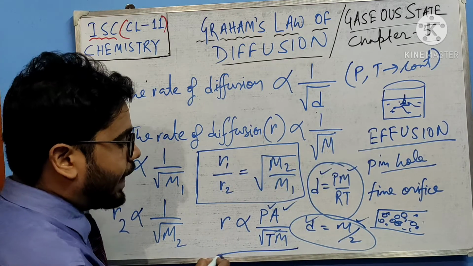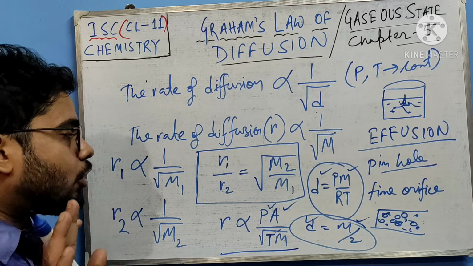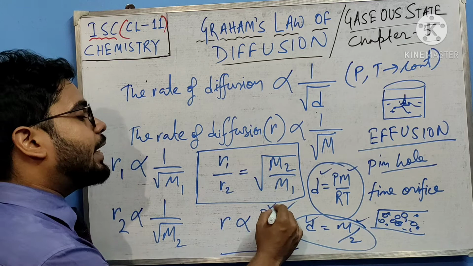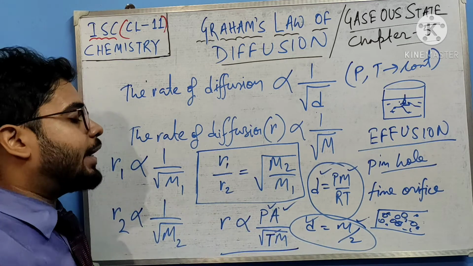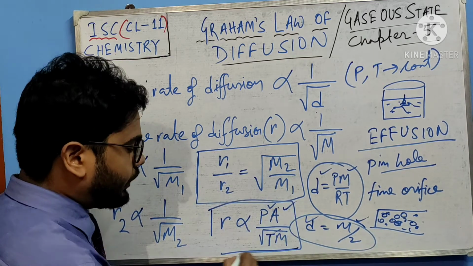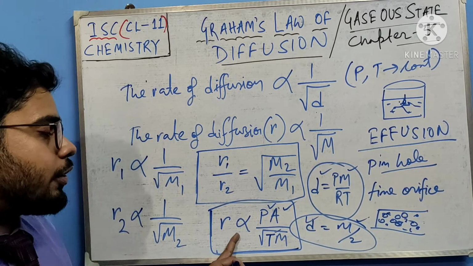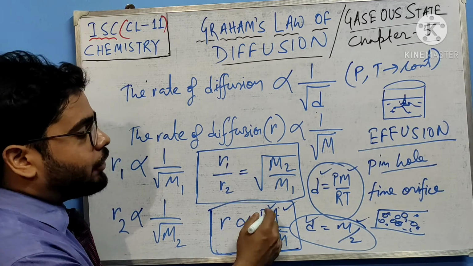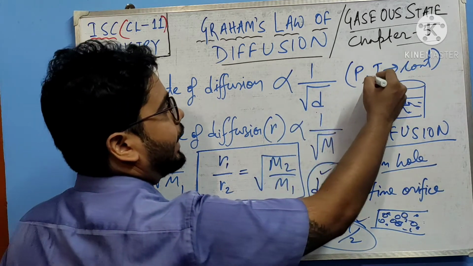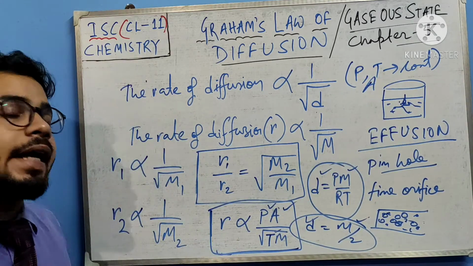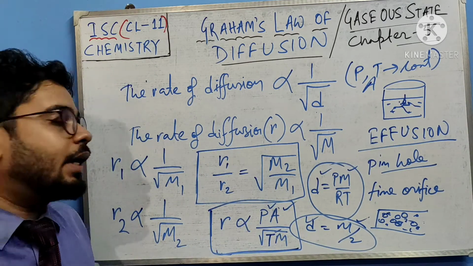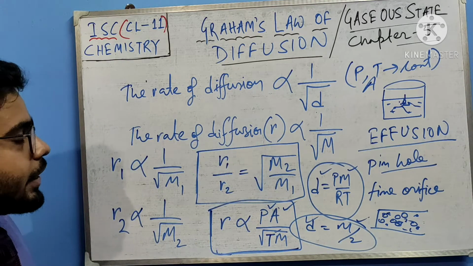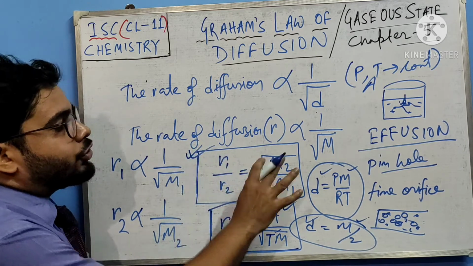But as I said, molecular mass is not the only factor which controls the rate; pressure, area A, and temperature also play a role. So you may note down this formula also, it will also come into use, right? But in our syllabus, mostly we have pressure, temperature and area constant. Only sometimes the question comes with variable pressure, and we will see that part later on. Okay, so I hope till here everybody has understood. This is going to be our most used formula.